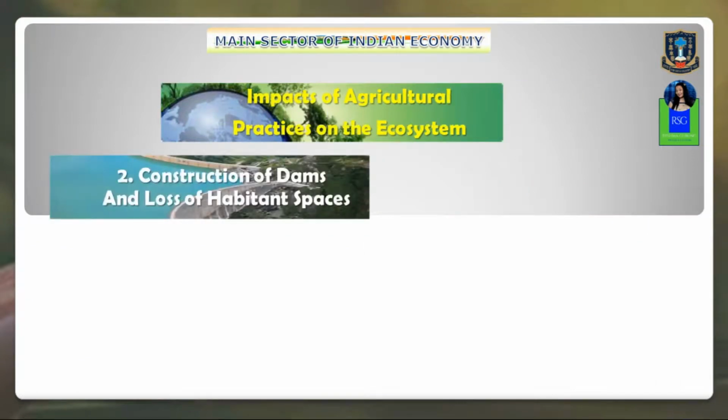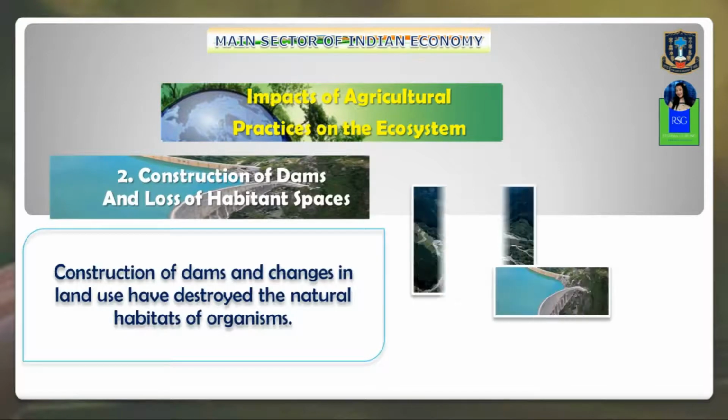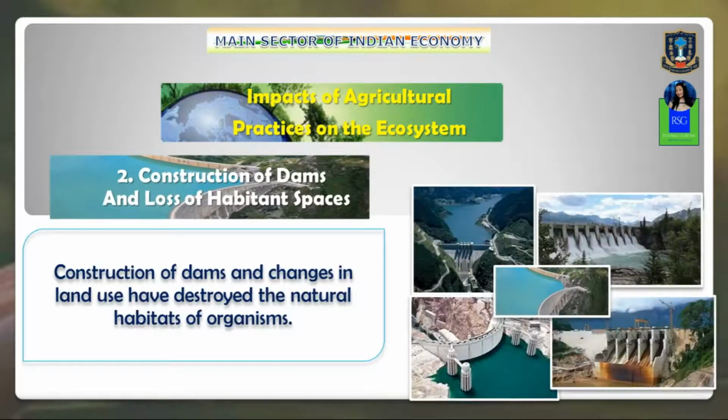The construction of large dams and hydroelectric projects has posed a very big threat to the ecosystem. It has been estimated that during 1951 to 76, about 0.49 million hectares of forest land were lost due to major river valley projects.